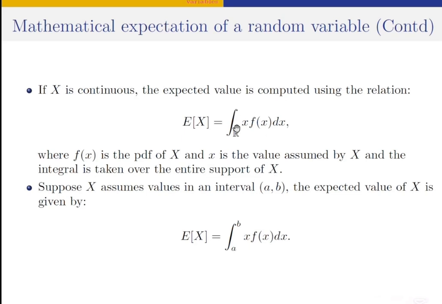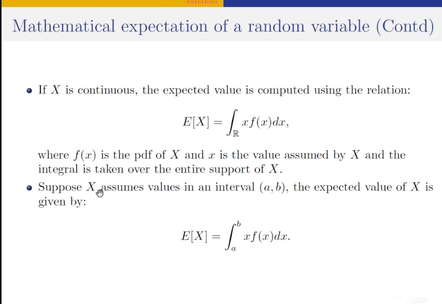So this is how to proceed with the computation of the mathematical expectation of a continuous random variable. Just as an example, suppose x assumes values in this open interval (a, b). Of course, a can be any number. a can be negative infinity and b can be infinity, or a can be 0 and b can be infinity. a can also be 0 and b can be 1. It can be any interval. However, the interval will be defined on the real line.